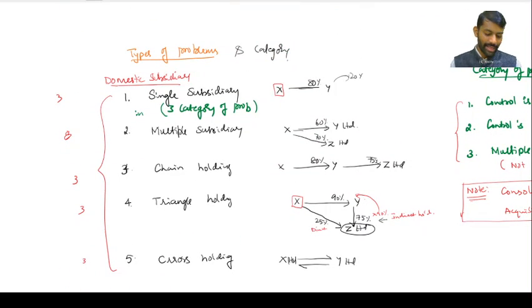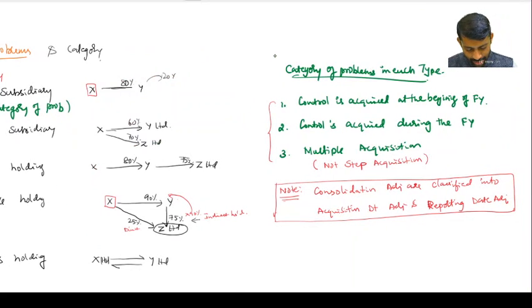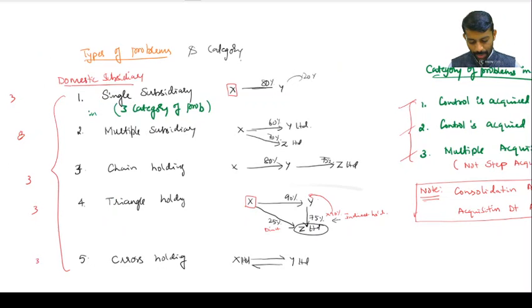So, my dear friends, it will look like so many problems are there. But if you understand the categories, that is how adjustments have to be done for these 3 types. If control is acquired at the beginning of the year, how adjustments have to be done? If the control is acquired during the period, how adjustments have to be done? If multiple acquisitions are done, how adjustments have to be done? Same thing you have to implement for each category.